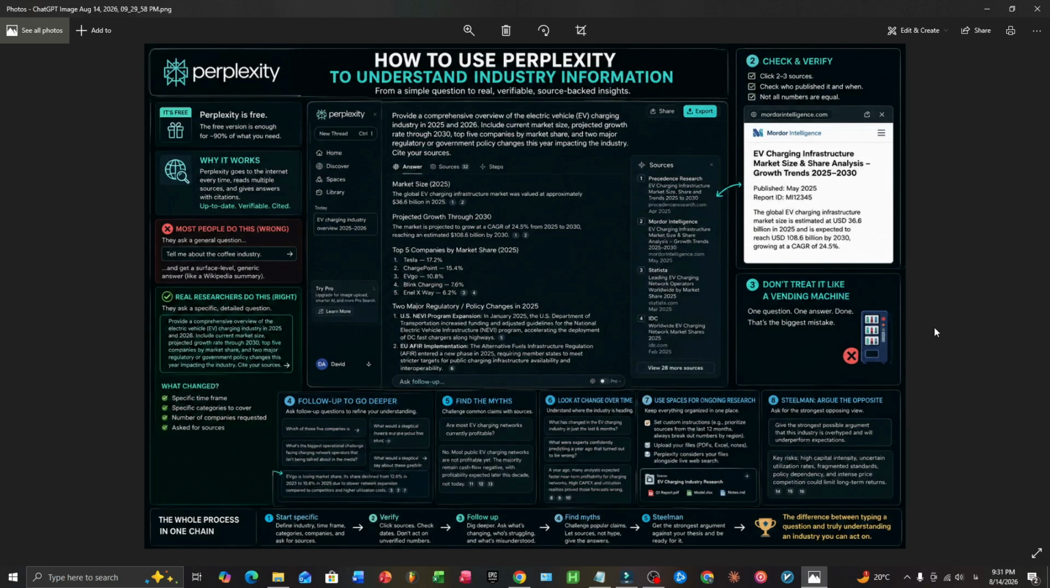One more technique, and this is the one that most people watching this have never tried: asking for the counter-argument on purpose. Once you've built a solid picture of an industry, ask this directly. Steelman the case that this industry is overhyped and will underperform expectations. Steelman means the strongest possible version of the opposing argument, not a weak one you can easily knock down.